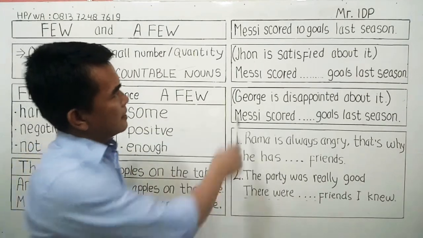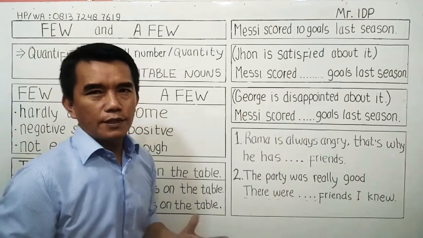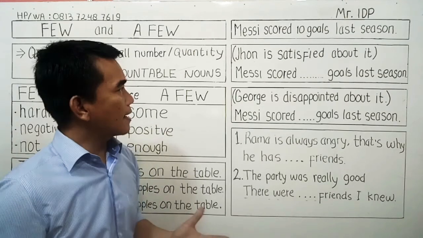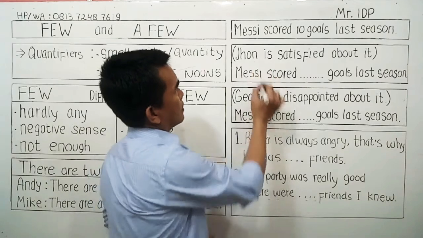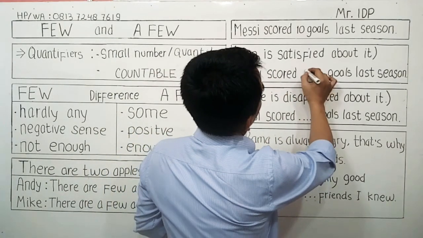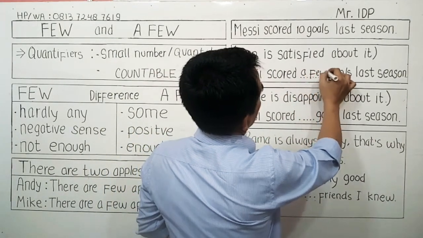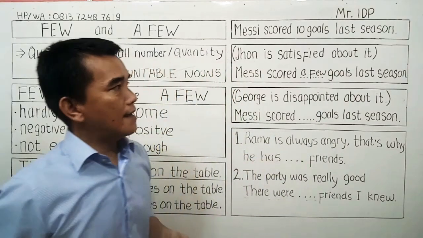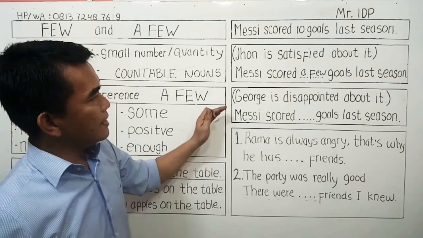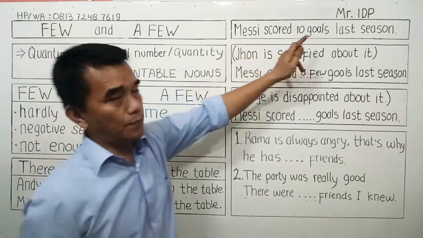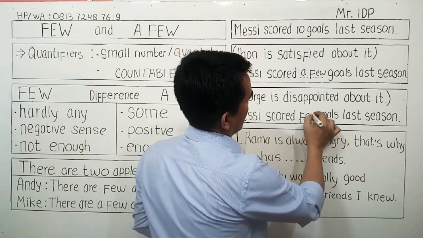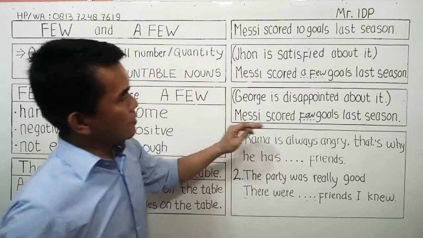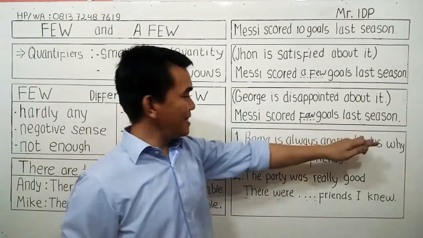Jadi ketika kita merasa puas, atau kita berpendapat netral, kita di sini bisa mengatakan, Messi scored a few goals last season. Oke, tetapi ketika kita merasa kecewa dengan 10 gol ini, kita di sini bisa mengatakan few. Oke, Messi scored few goals last season.